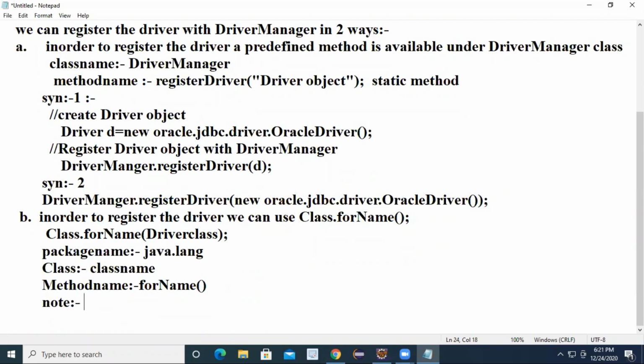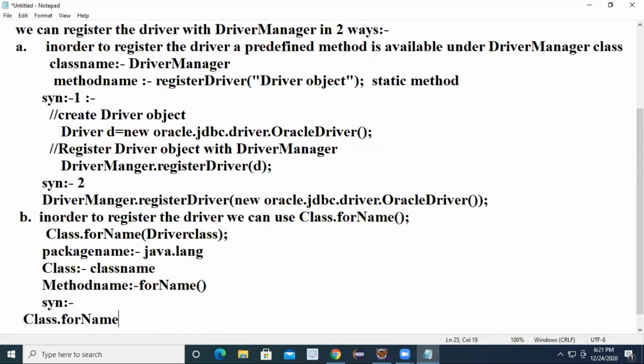Here I will write one note. Whenever we execute the program, we have to pass the driver name as input. We have to pass the driver name at the time of invoking the forName method. See the syntax I'll write here, then I will explain. What is the syntax here?